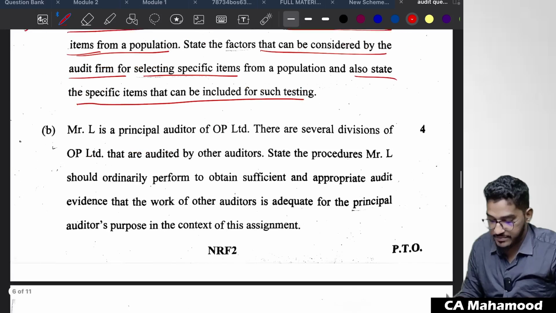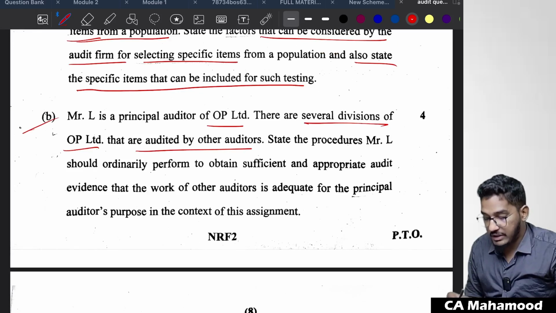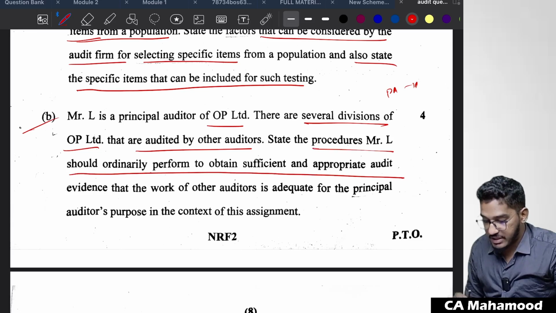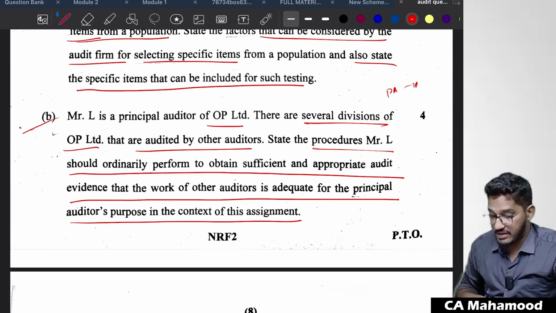Okay, next one. Mr. L is principal auditor of OP Limited. There were several divisions of OP Limited that are audited by other auditors, nothing but principal auditor, branch auditor. State the procedure Mr. L would ordinarily perform to obtain sufficient appropriate audit evidence that the work of other auditors is adequate for the principal auditor's purpose in the context of this assignment. So this question is from the audit reporting chapter.